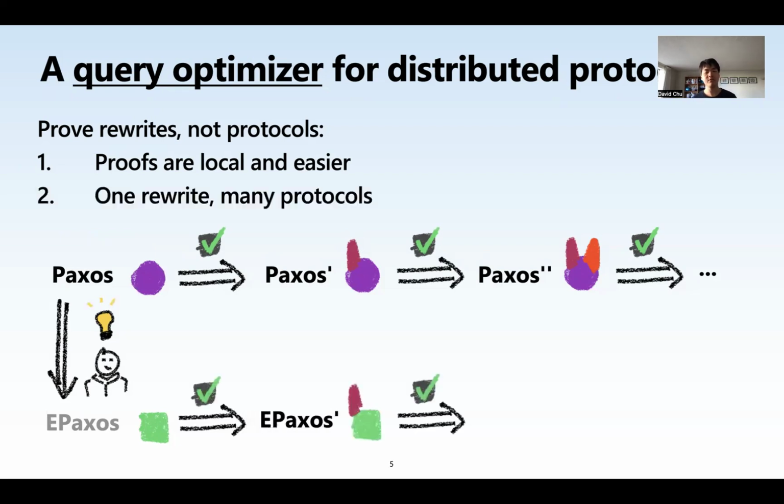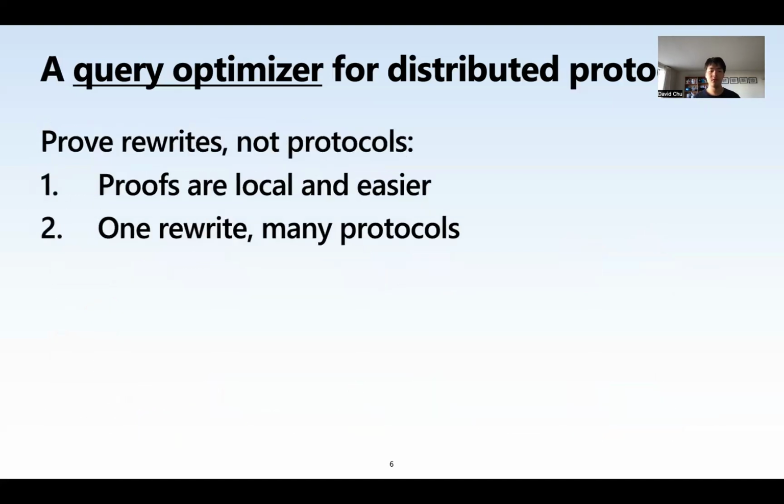The second is because we've proven the correctness of these protocol agnostic rewrites, we can use the same rewrites to optimize any distributed protocol, including hand-optimized solutions. These are the two main points of this paper, so I'm just going to emphasize this again. We've shifted the proof burden from protocols to rewrites. And by doing so, because the rewrites are small and local, the proofs are also small and local and much easier to get right. The second is that these rewrites can now be applied to any distributed protocol.